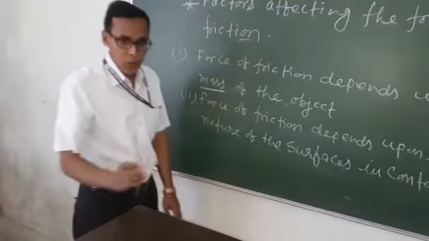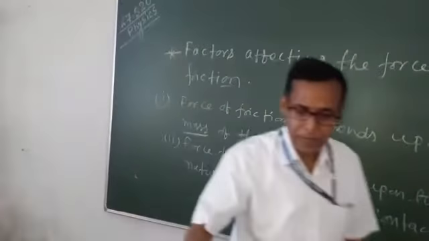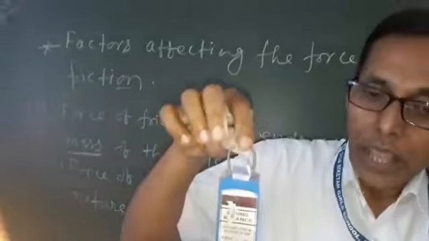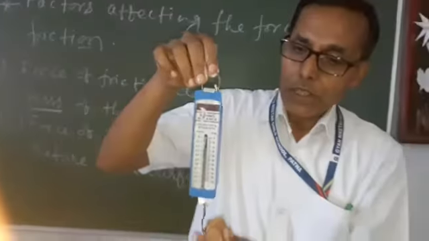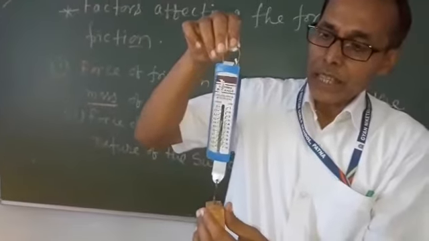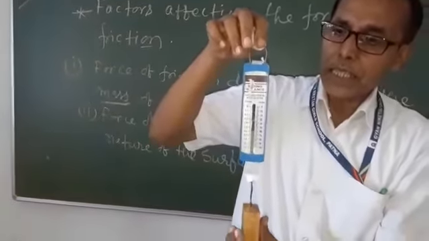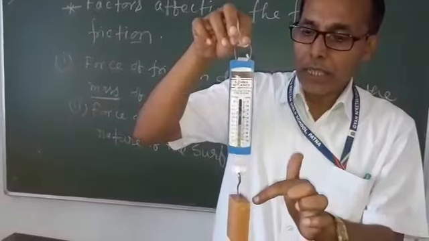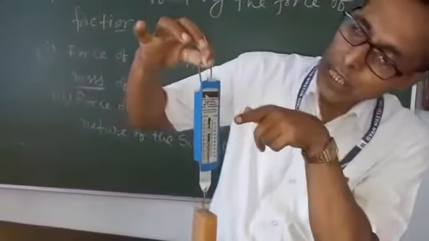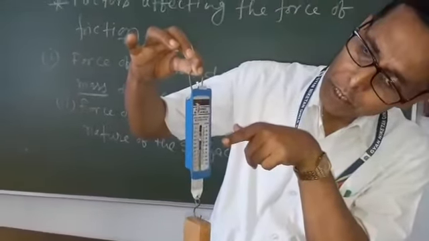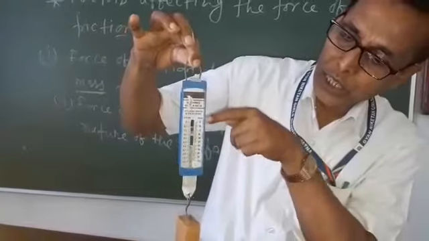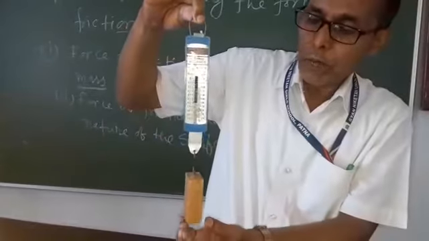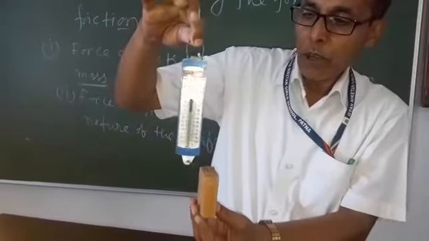Now we will show two activities. All of you will learn about this. This is a spring balance. As the weight is hung from this spring balance, the indicator shows the weight of this body. So in this figure, 0.35 Newton is required, that is the weight of this wooden block.